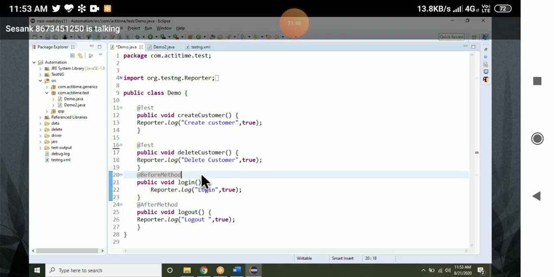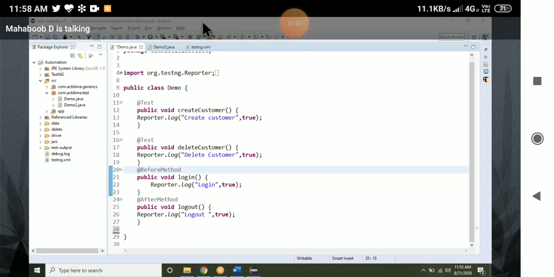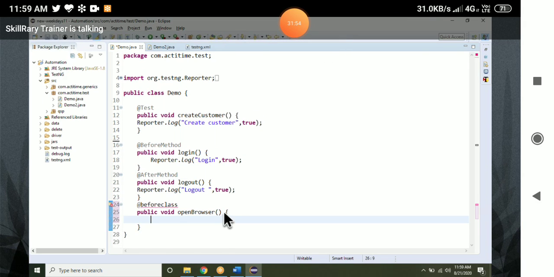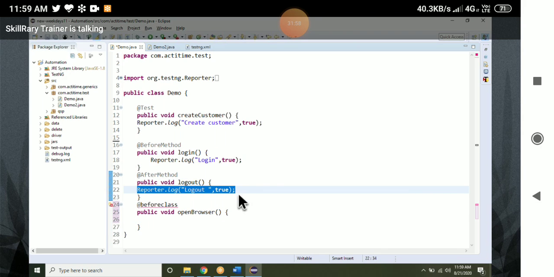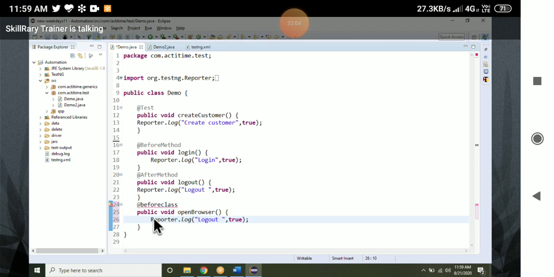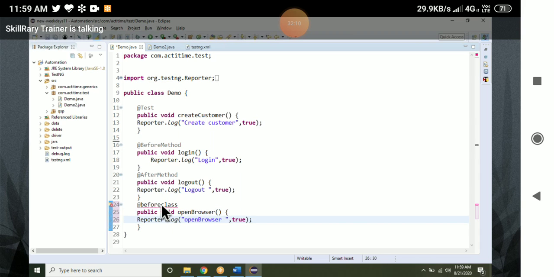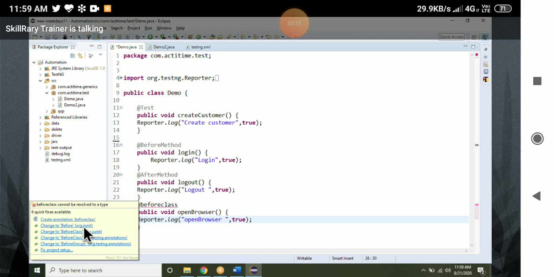Sir, if there are 10 after methods, here I will print a reporter log. Please consider this. Tell me which one I should select.